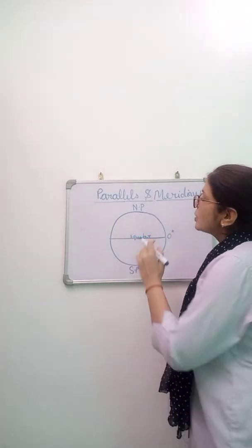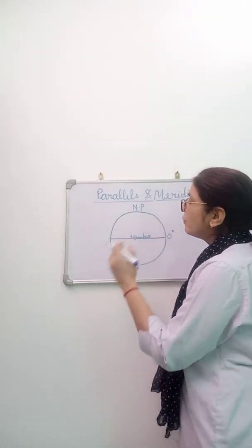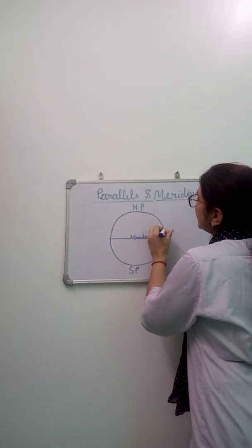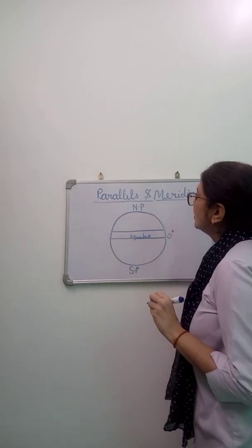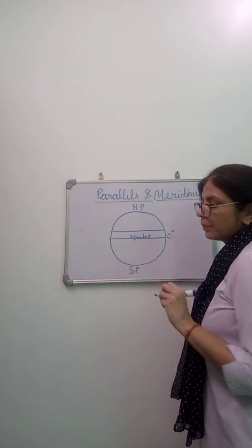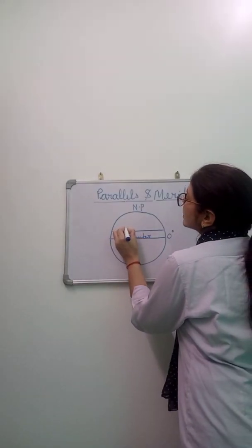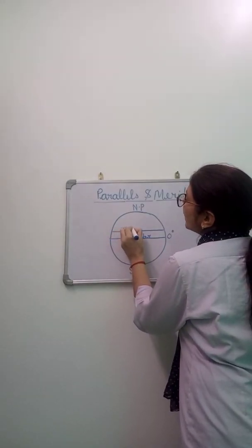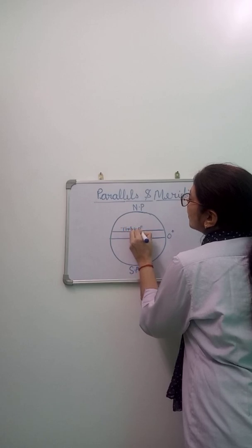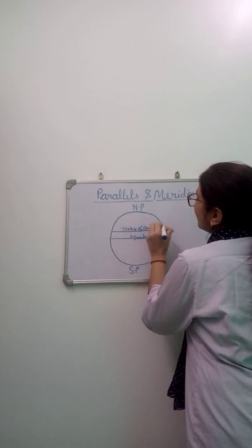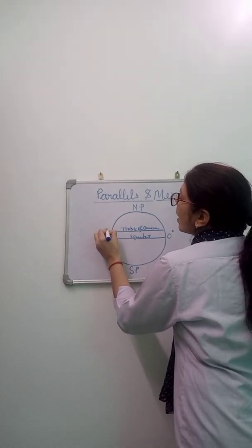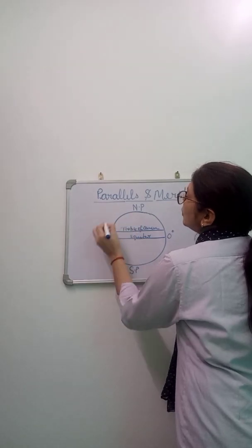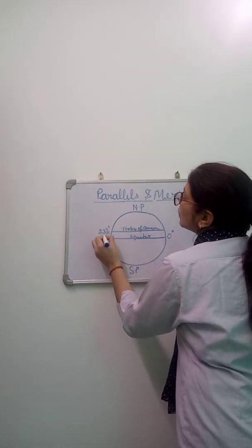There are so many imaginary lines. Four imaginary lines are there. This is the Tropic of Cancer, and we mark here 23.5 degree north. Why north?